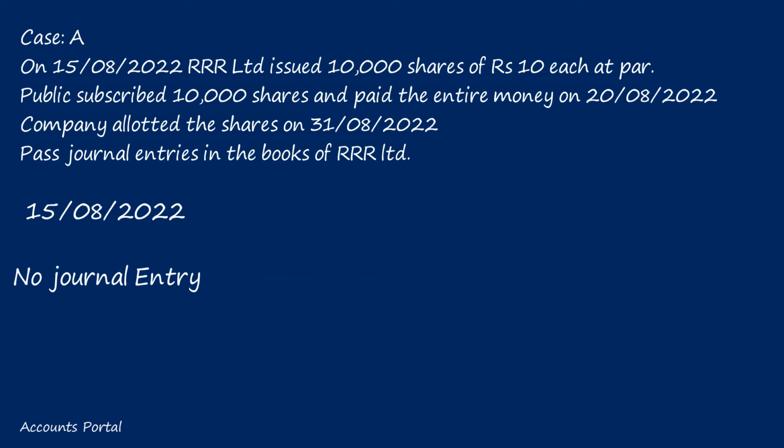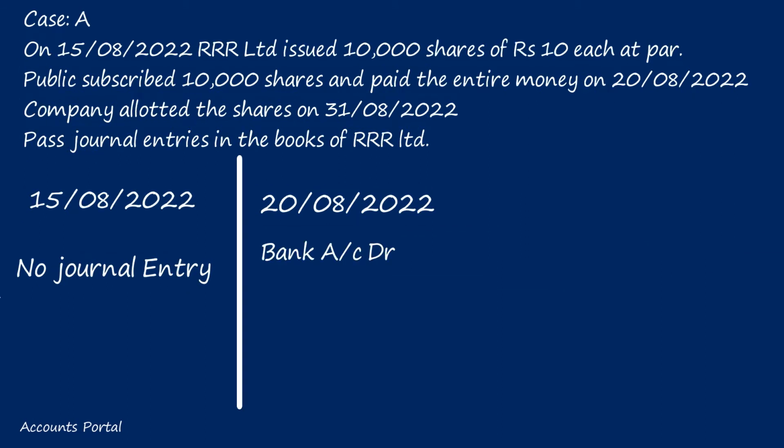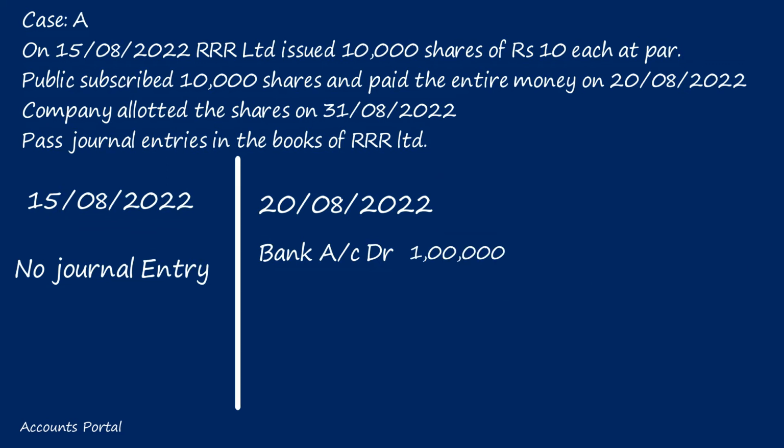My dear students, on 20th August, will we pass a journal entry or not? We will pass an entry because we are collecting the money. When cash comes into the business, it should be debited to either cash or bank account. So bank account should be debited with how much amount? Number of shares issued 10,000, issue price of each share 10 rupees. So 10,000 into 10, 1 lakh. Now the question is, which account should be credited? When the general public apply for shares, whether they are applicants or shareholders, they are only applicants. That's why we are crediting a special account called share application account.